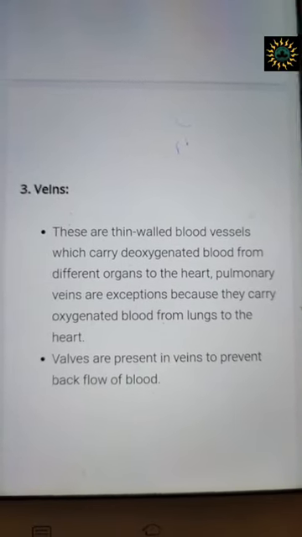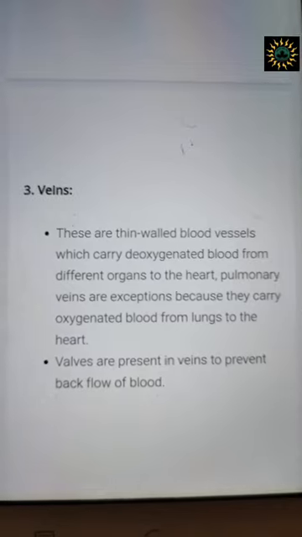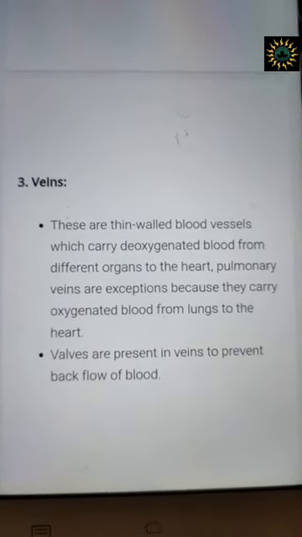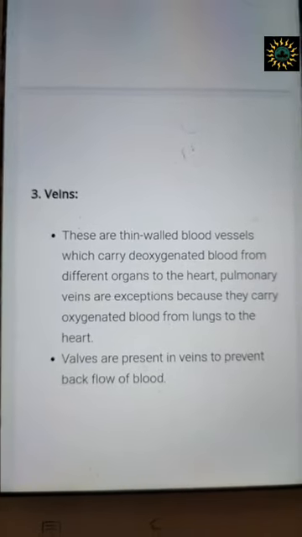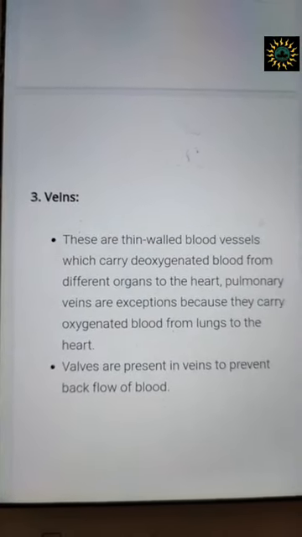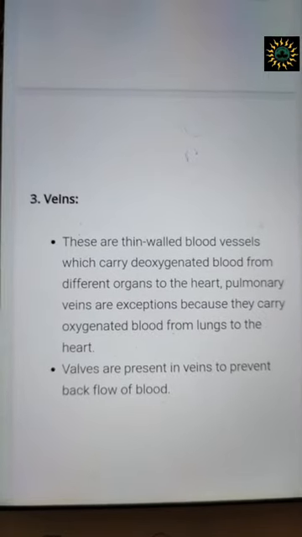So this tap, once closed, will not allow that blood to go back to that organ again, and as a result of which deoxygenated blood can only be directed towards the heart.